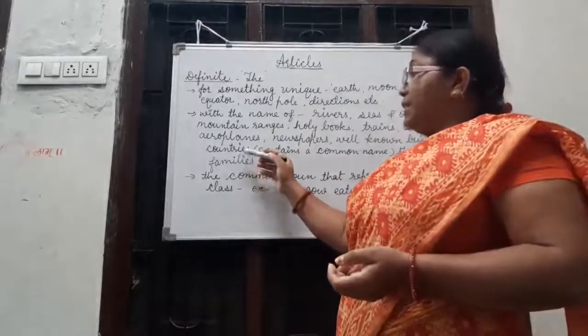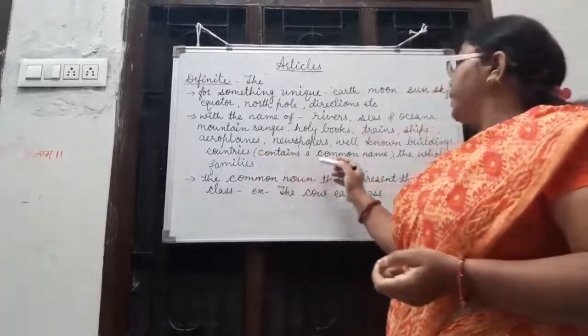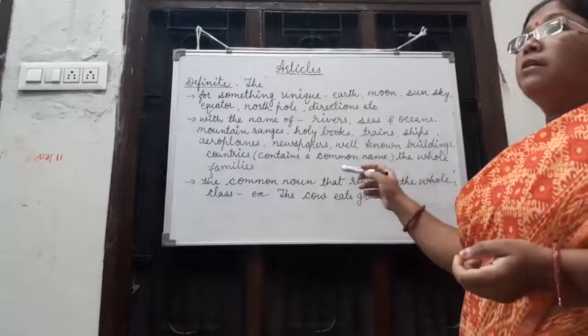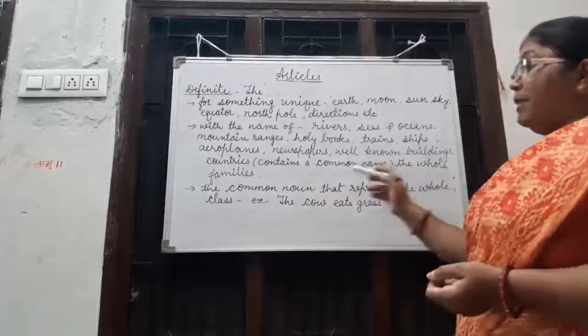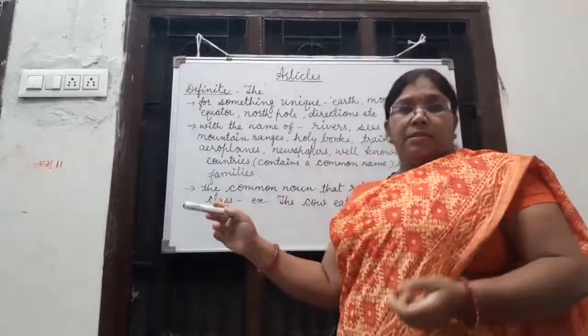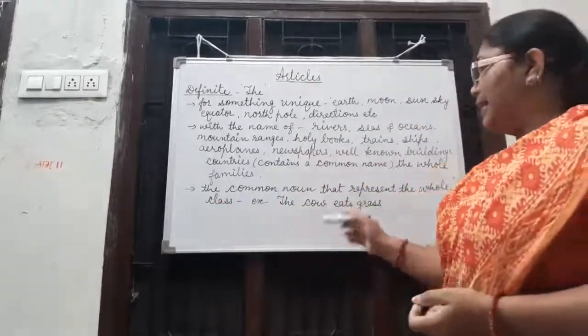Names of countries, groups of countries which contain a common name such as the USA, the United States of America, the whole families like the Sharmas, the Guptas, the Khans, etc.